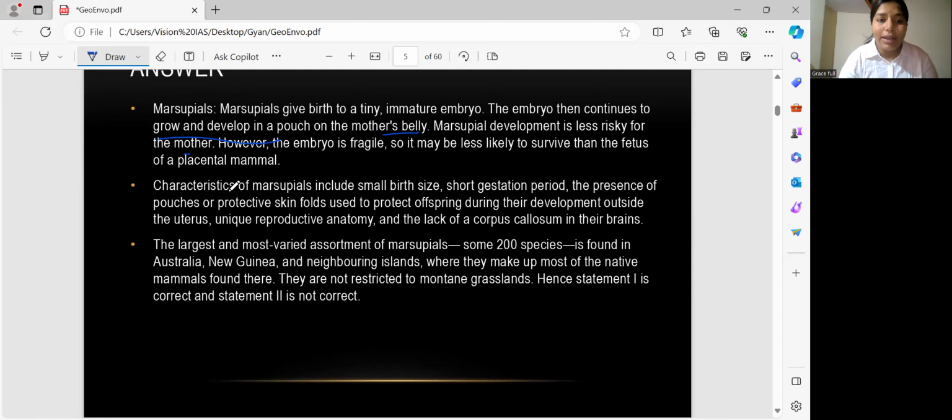The characteristics of marsupials include small birth size, a shortened gestation period, the presence of pouches and protective skin folds used to protect the offspring during development outside the uterus, unique reproductive anatomy, and the lack of a corpus callosum in their brain. The other information is also given here. You can read it out. If you want a PDF, let me know.